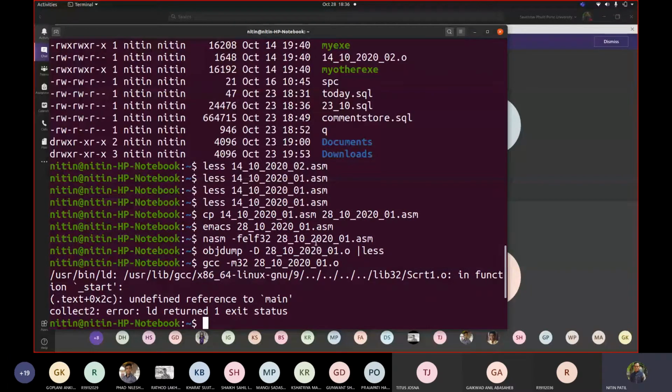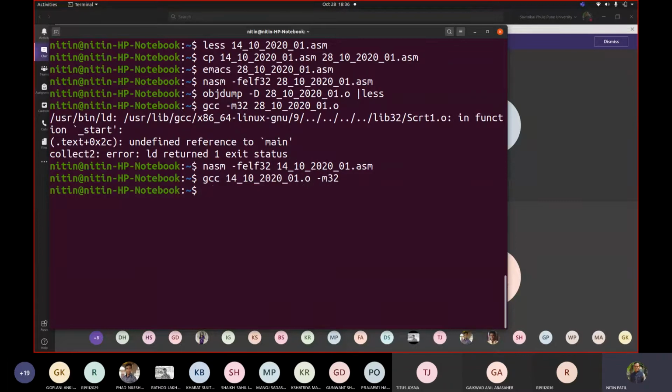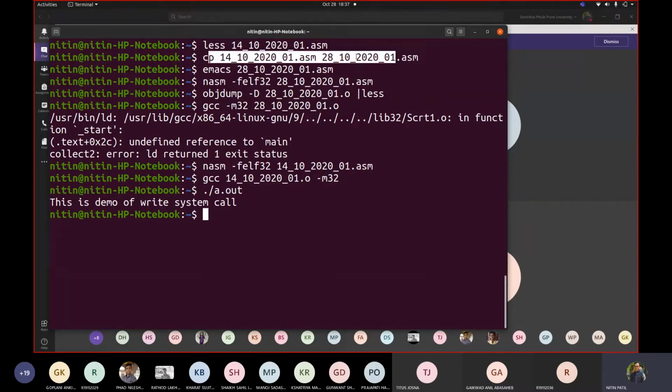So if I do nasm -f elf32 on the 01.asm file, and then gcc 01.o -m32 and execute this, we saw that this could print. But I cannot do this for the same file which I copied and in which I replaced main by a function mn.